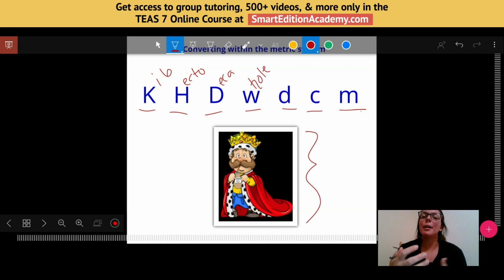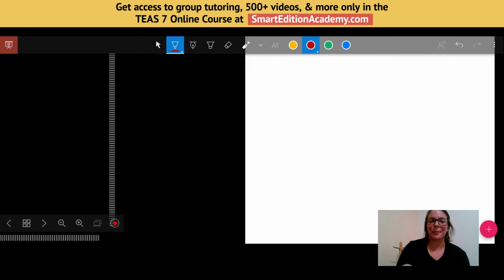If I'm talking about grams or liters or meters, that's where that would go. And then I have deci, centi, and milli. So these are all our prefixes that go before our units and allow us to figure out how large of a unit we're talking about. So let me show you how we can use this to convert pretty quickly.